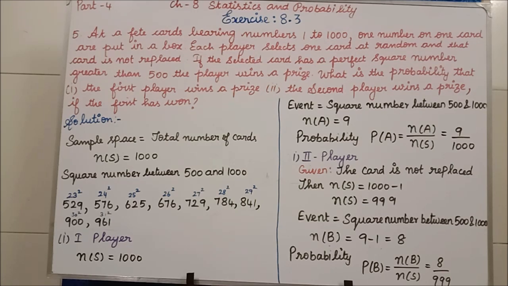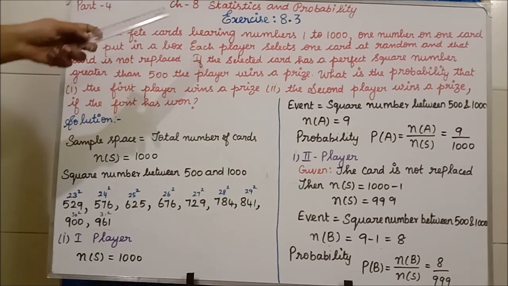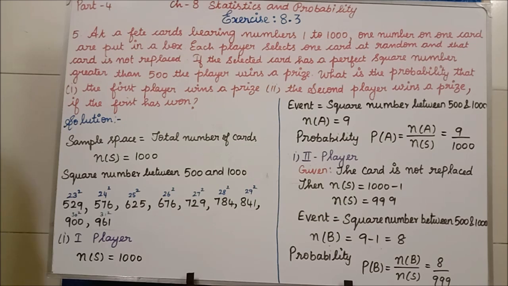Now, is the question clear? If I read the question, it will be very clear. A set of cards bearing numbers 1 to 1000. How many cards were they having? They were having 1000 cards. Each card has one number from 1 to 1000. One number on one card, and all are put in a box. All 1000 cards were put in one box.